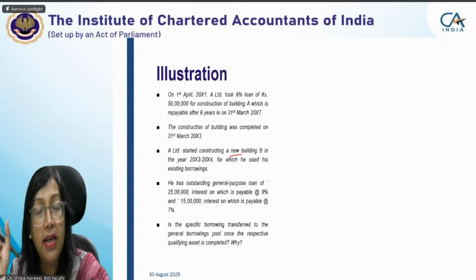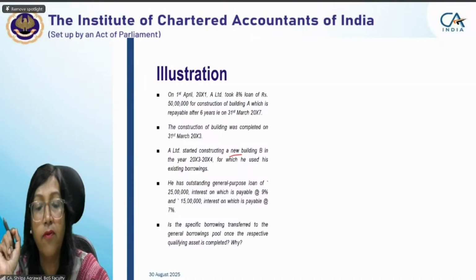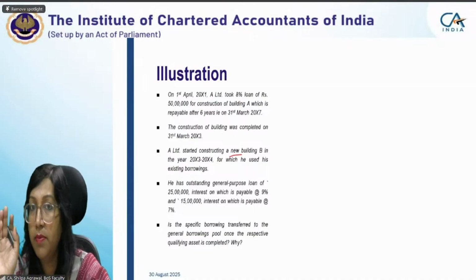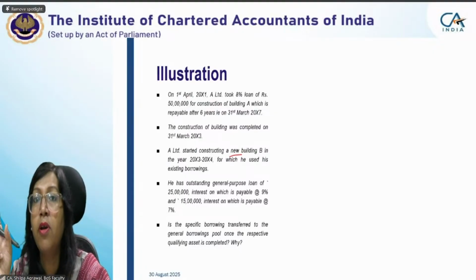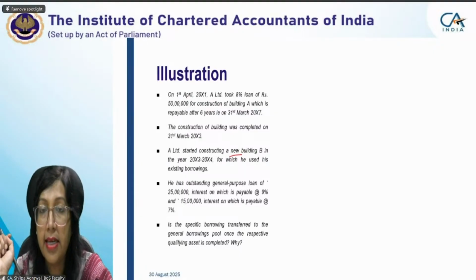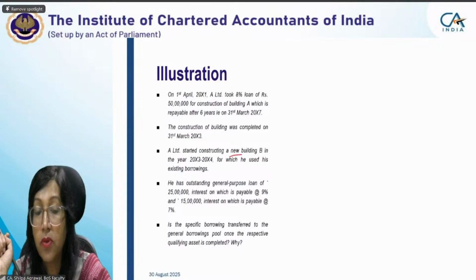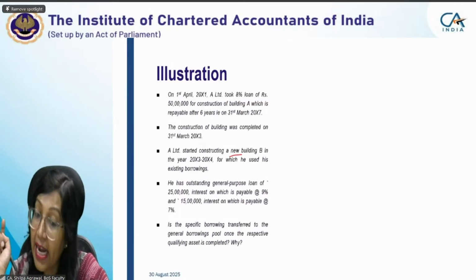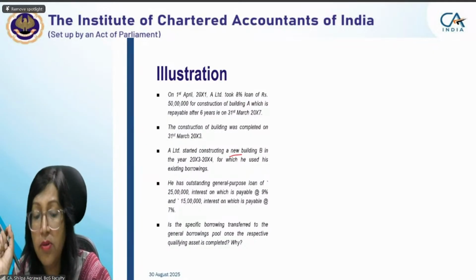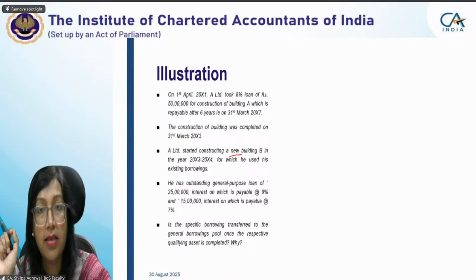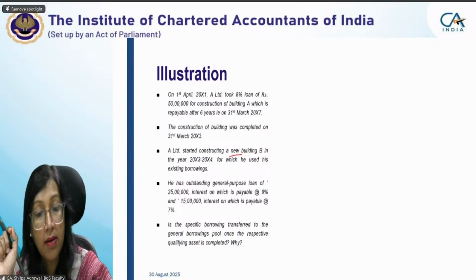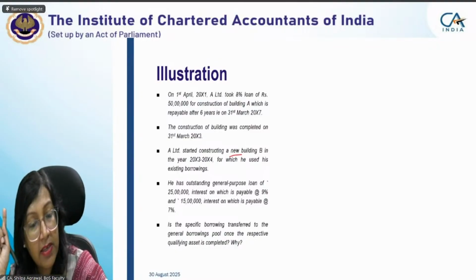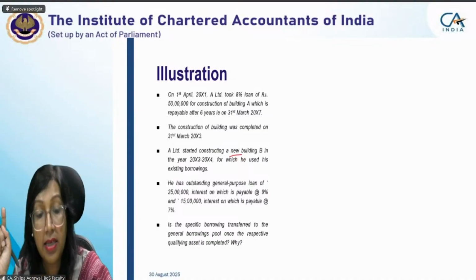Now, construction of the new building started in the year X3-X4, which means from 1st April 20X3. For the year X3-X4, will specific borrowing be considered as general borrowing? No, ma'am, it's not. That is the catch. That is the reason why I was asking for the date. Construction of the first specific asset was completed by 31st March X3.